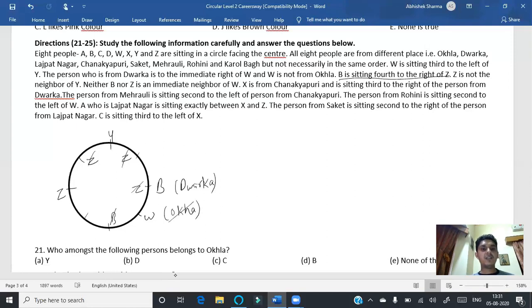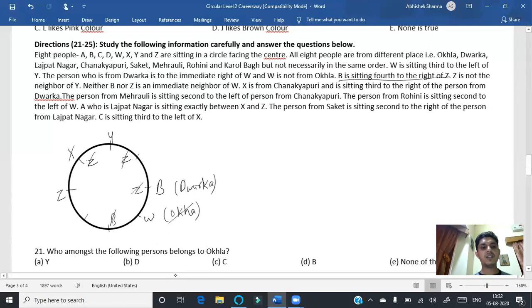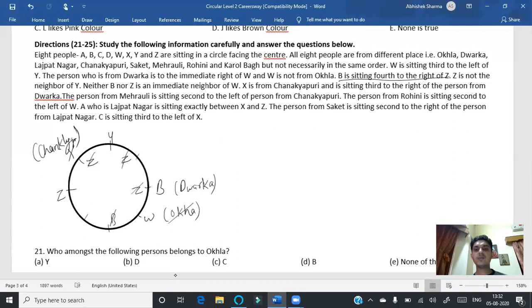Okay. Thereafter, X is from Chanakyapuri and is sitting third to the right of the person who is from Dwarka. X is from Chanakyapuri. So this can be X is from Chanakyapuri and is sitting third to the right of the person from Dwarka. So first, second, third. So X is from Chanakyapuri. So this can be there.